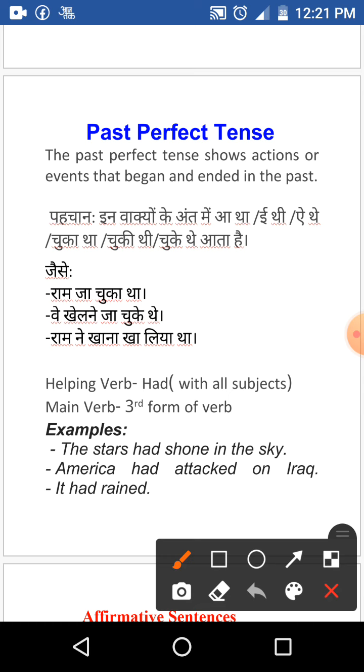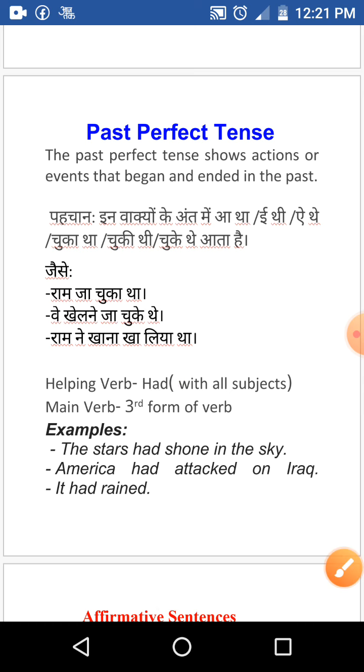You can see in the examples also, राम जा चुका था, वे खेलने जा चुके थे, and राम ने खाना खा लिया था. We use had as a helping verb with all the subjects in this tense, and the third form of the verb is used in past perfect tense. You can see the example.